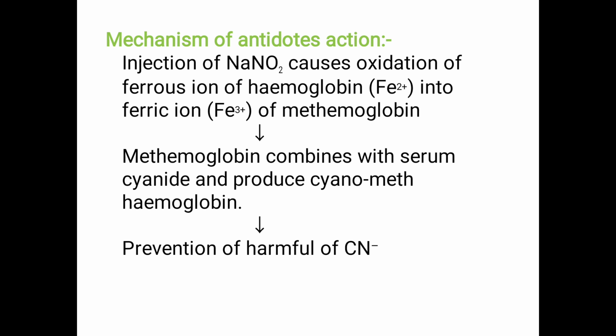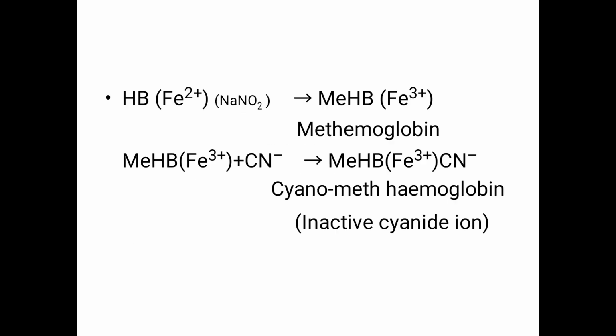This methemoglobin combines with the serum cyanide to produce cyanomethemoglobin. This prevents the harmful cyanide CN minus ion. It is the mechanism of antidote action.